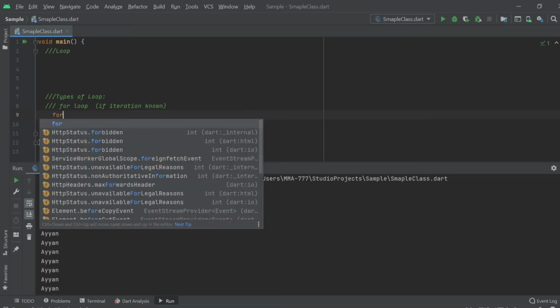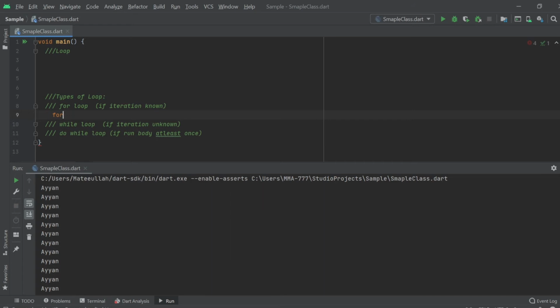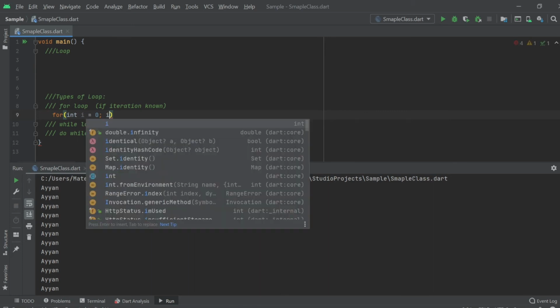In the for loop, I will write for, then parentheses, and then int, and then a variable with any name you want to give, like a, b, c, i, anything. I will use i. Then the equal sign, and then the point that you want to start. If you want to start from 0, you write 0, and then a semicolon. Then you write the ending point, how many times you will run this code.